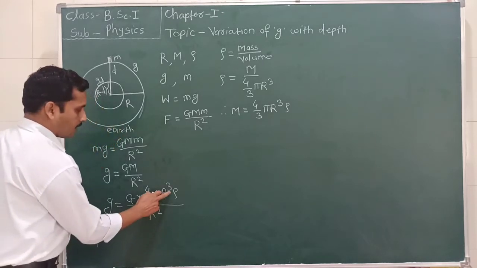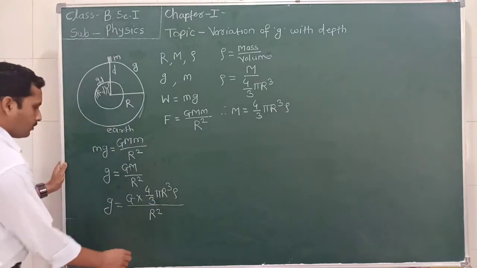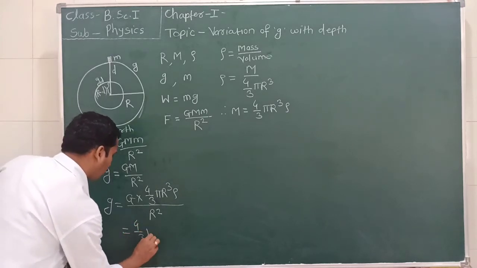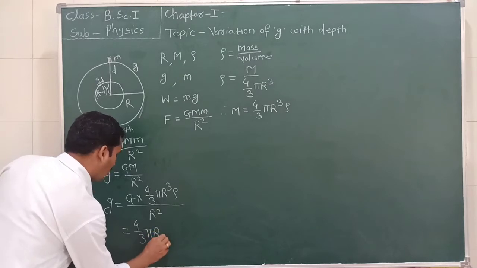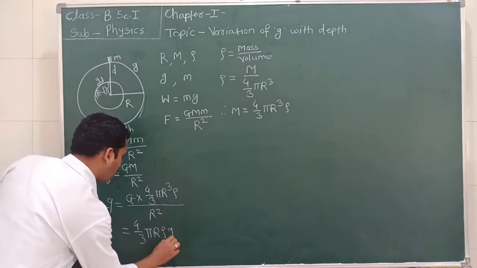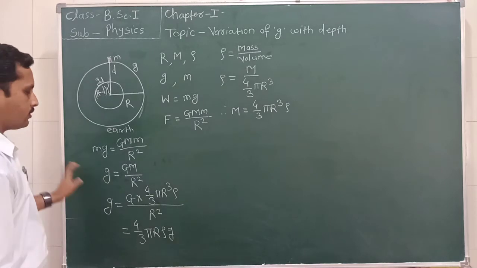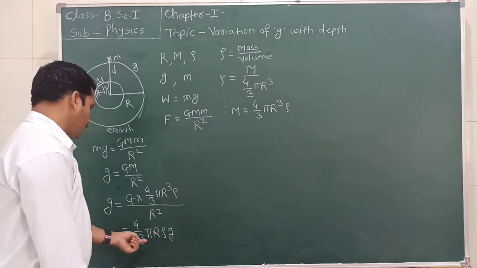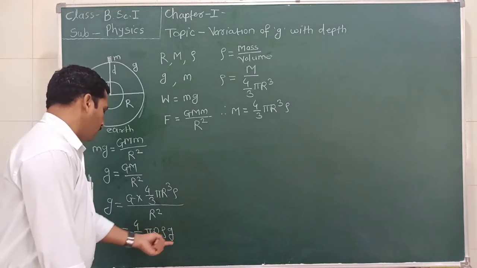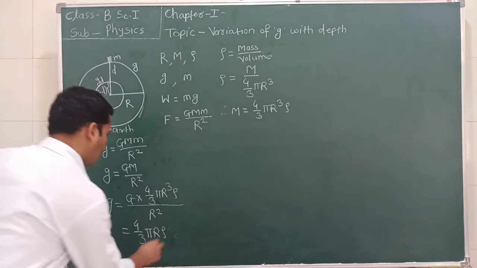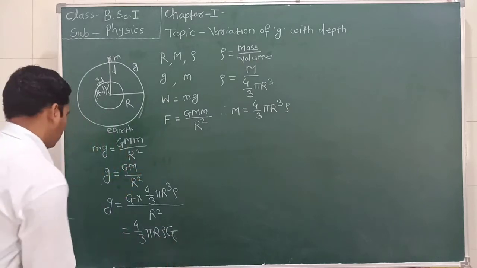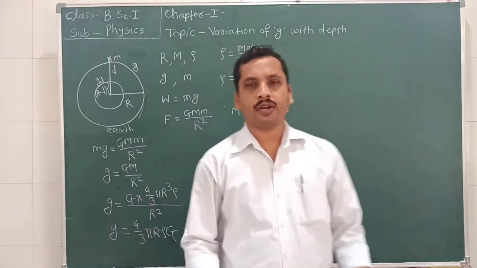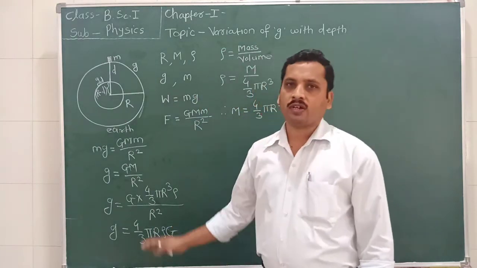Now this r square gets cancelled, so we can write g is equal to 4 by 3 pi r rho G. Sorry, this is capital G here, and this is small g. This is the acceleration due to gravity on the surface of the earth.